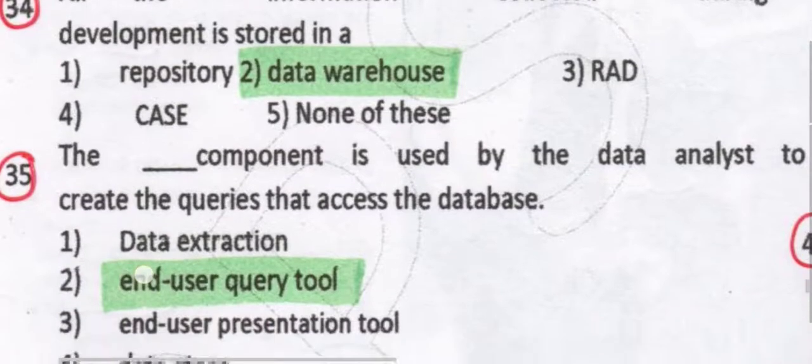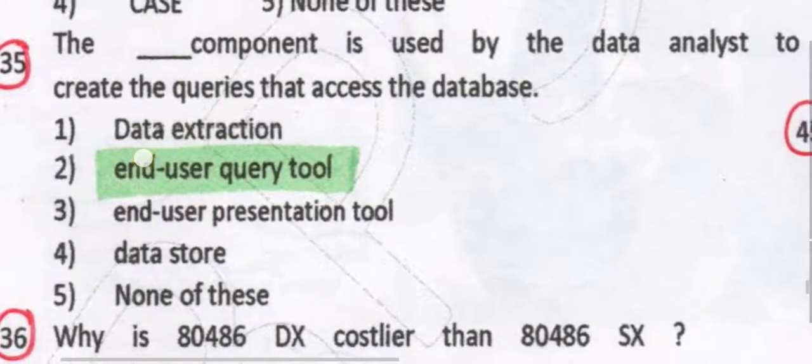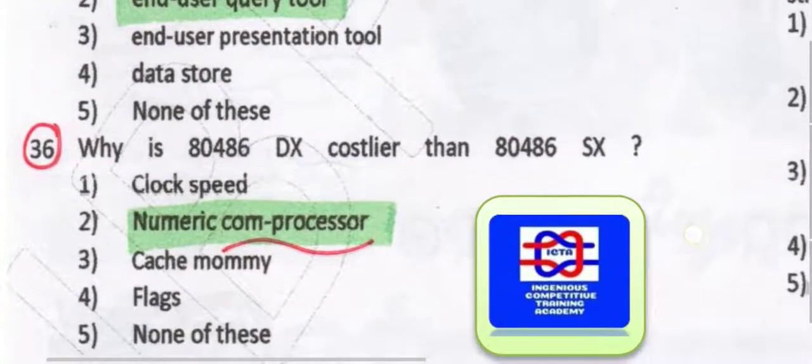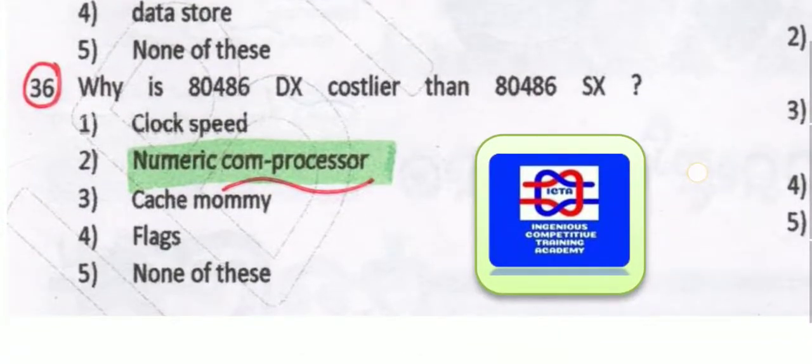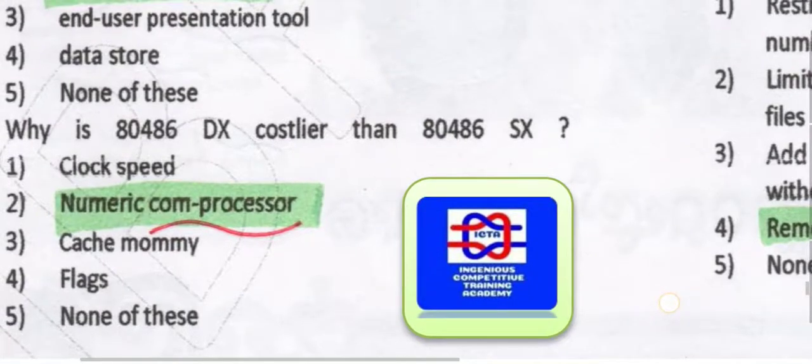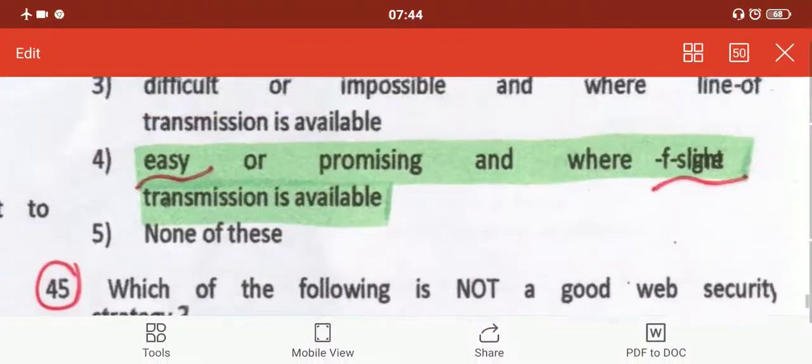The end user query tool is the component used by the data analyst to create the queries that access the database. Why is 80486DX costlier than 80486SX? Because of the numeric coprocessor, that is the reason it is costlier. The numeric coprocessor exists in it.